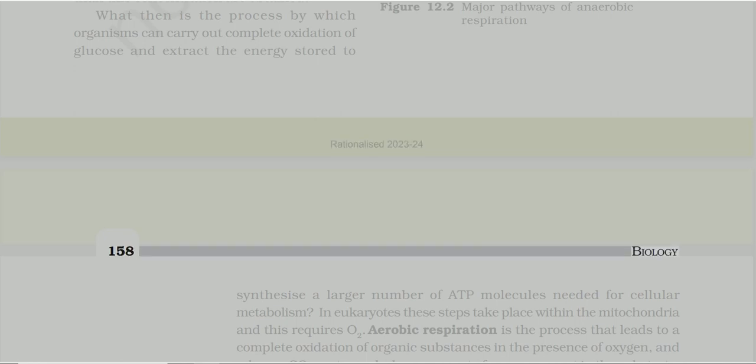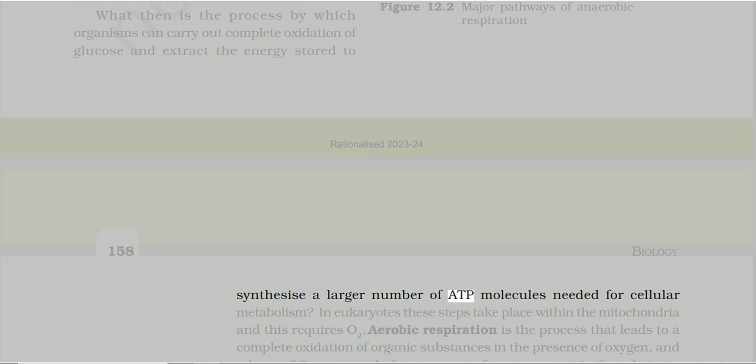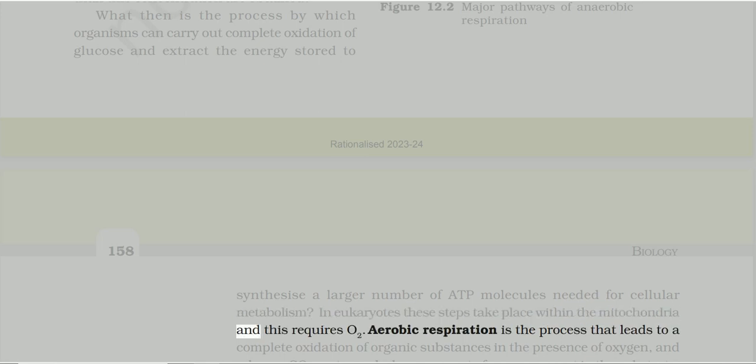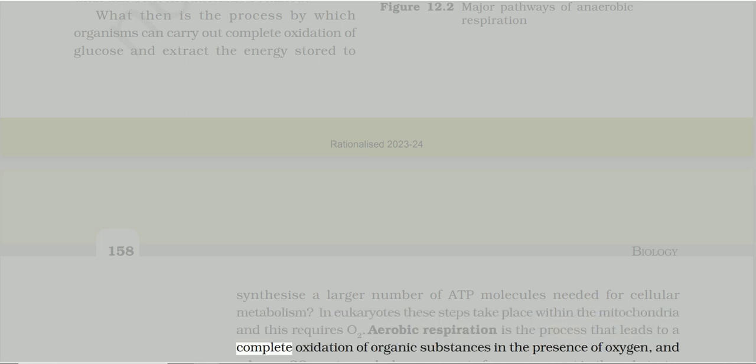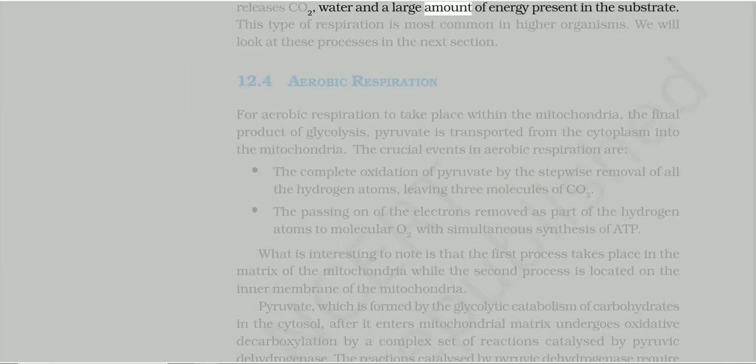This process synthesizes a larger number of ATP molecules needed for cellular metabolism. In eukaryotes, these steps take place within the mitochondria and this requires O2. Aerobic respiration is the process that leads to a complete oxidation of organic substances in the presence of oxygen, and releases CO2, water and a large amount of energy present in the substrate. This type of respiration is most common in higher organisms. We will look at these processes in the next section.